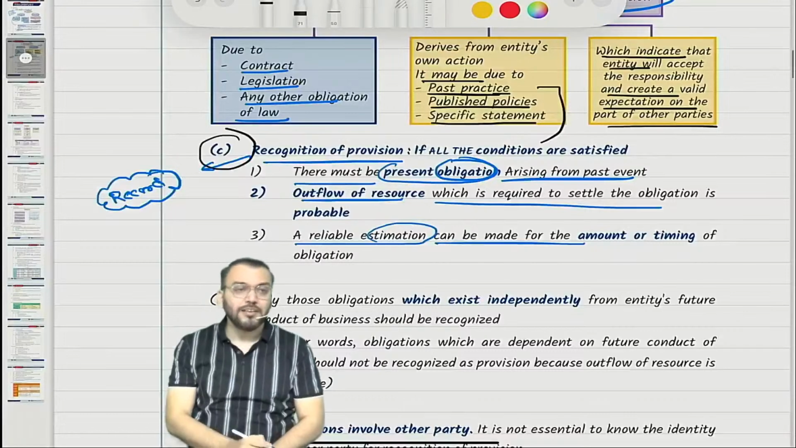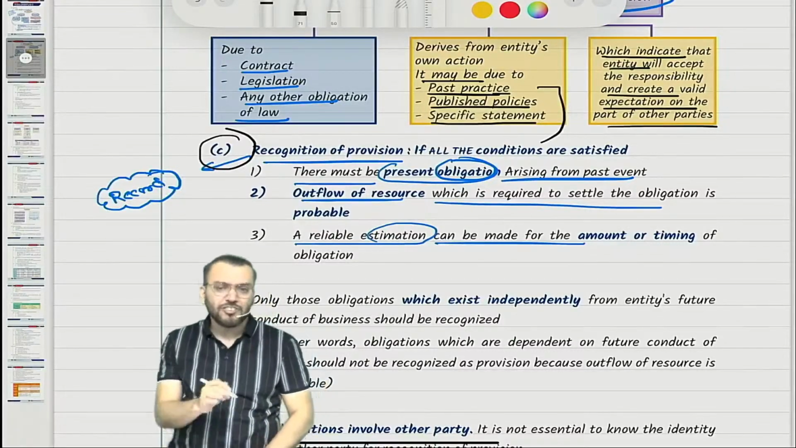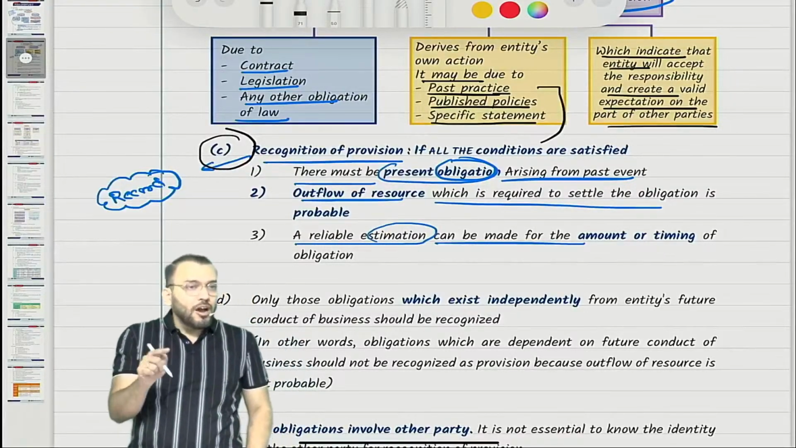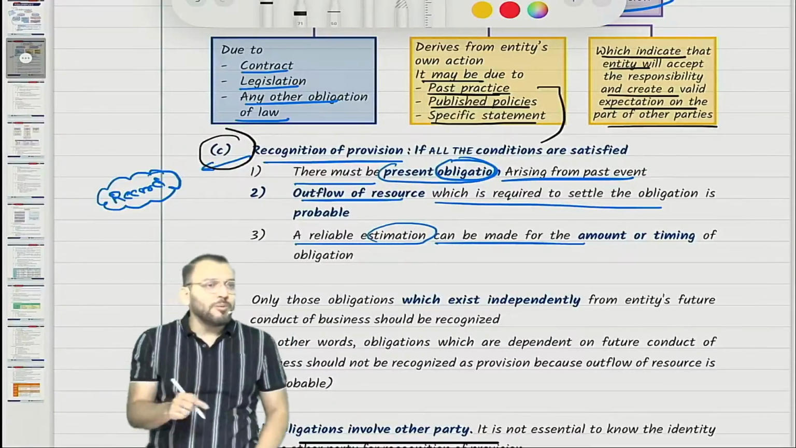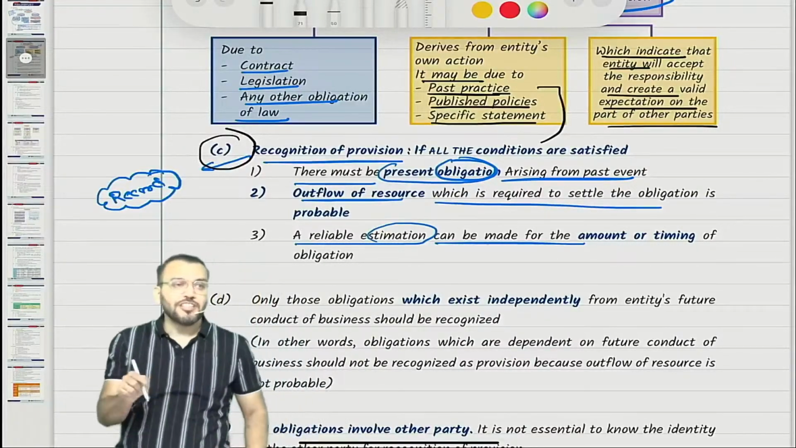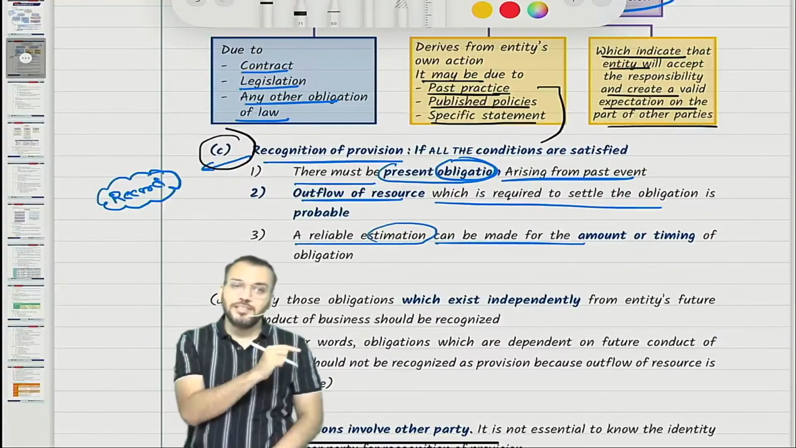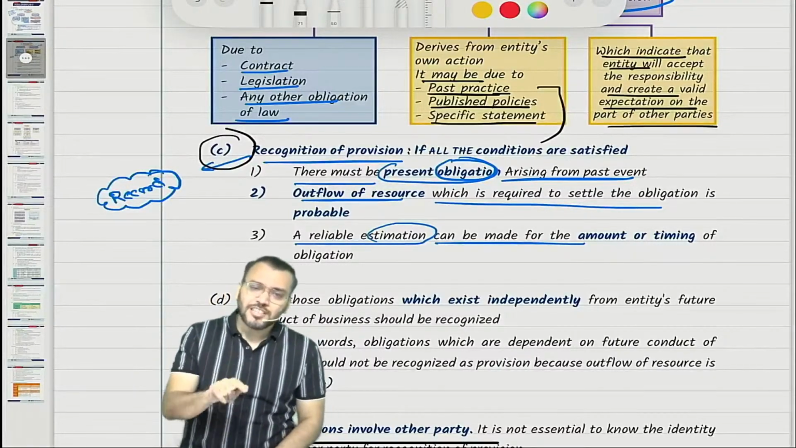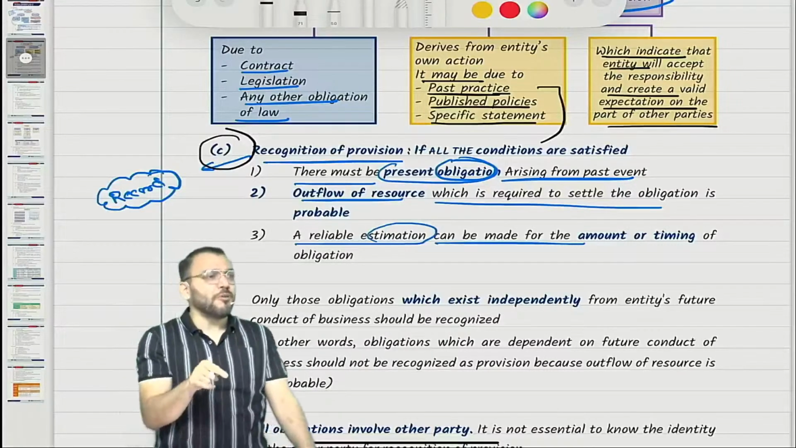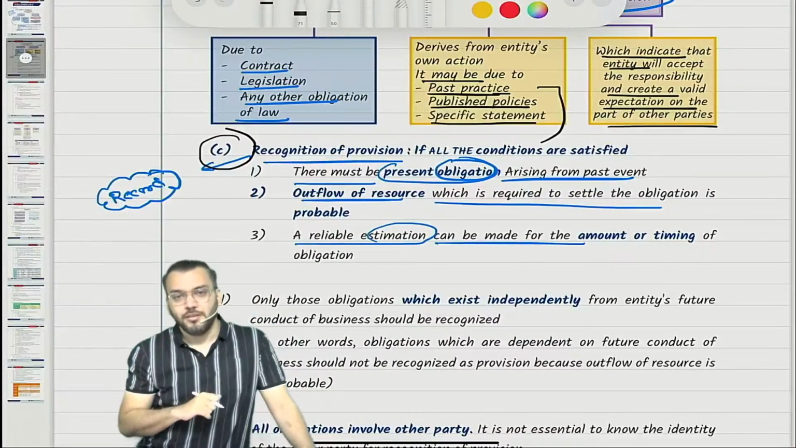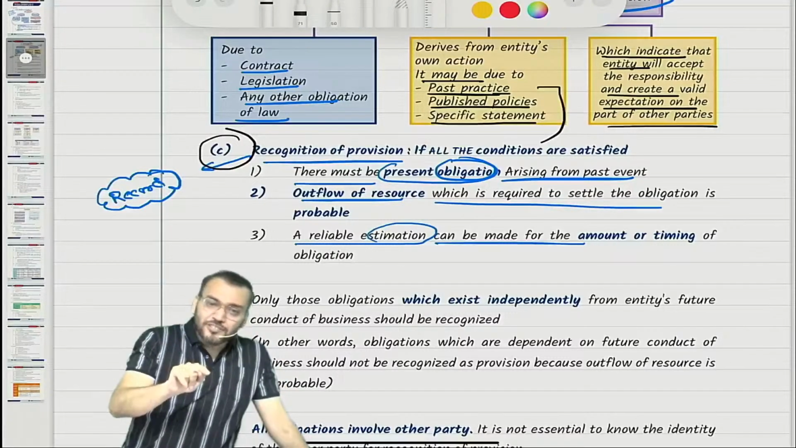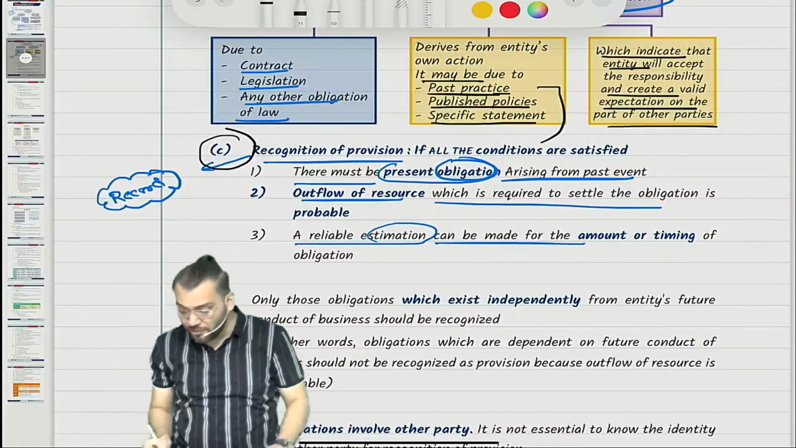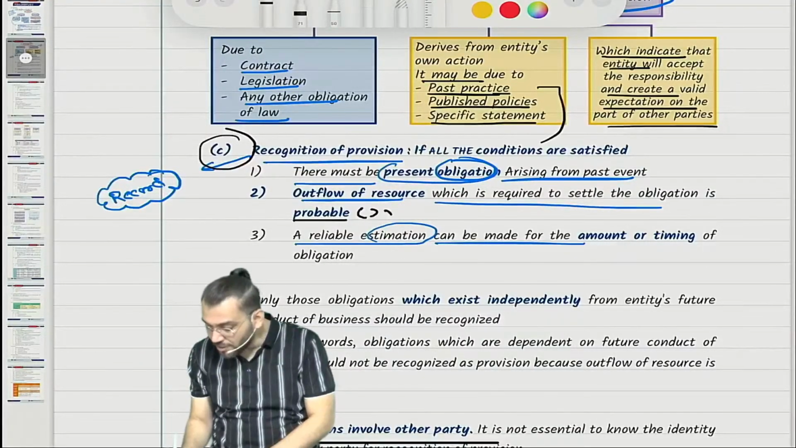Coming once again to point number C. I think all these conditions you have understood. First condition is: there is a present obligation arising from a past event. Outflow of resource which is required to settle the obligation is also probable. And reliable estimation can be made for the amount or timing of the obligation. Now if we compare the first and second condition. First condition is present obligation. What is the meaning of present obligation? That obligation must be probable, so it means obligation should be probable on the reporting date. And what is the second condition? Outflow of resource must also be probable. Probable means chances are more than 50%.